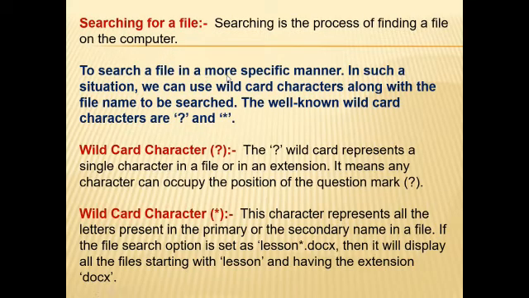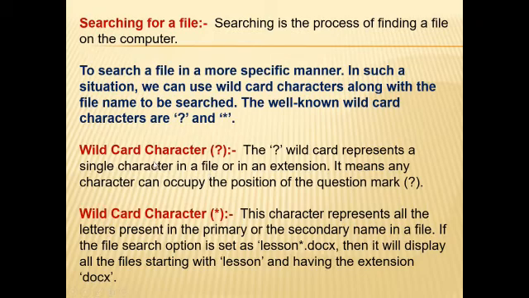To search for a file in a more specific manner, we can use wildcard characters along with the file name to be searched. The well-known wildcard characters are the question mark and the asterisk sign.